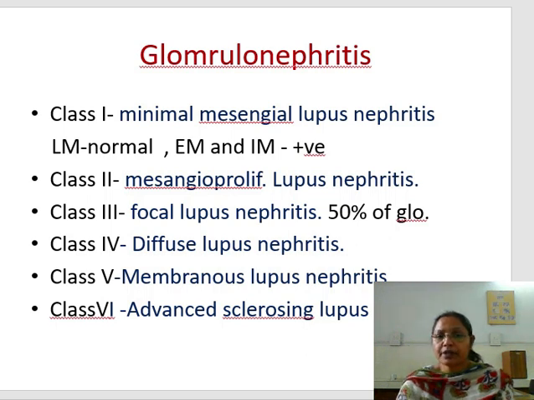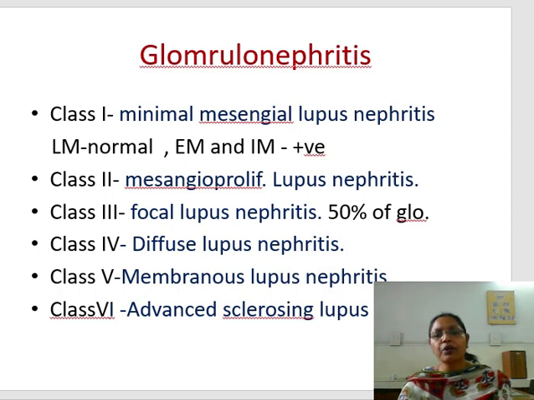The other is class 2, known as mesangial proliferative lupus nephritis, in which there is deposition of immune complexes as well as an increased number of mesangial cells because of proliferation. Class 3 is focal lupus nephritis; focal means less than 50% of the glomeruli are involved, and segmental means a part of the glomerulus is involved.